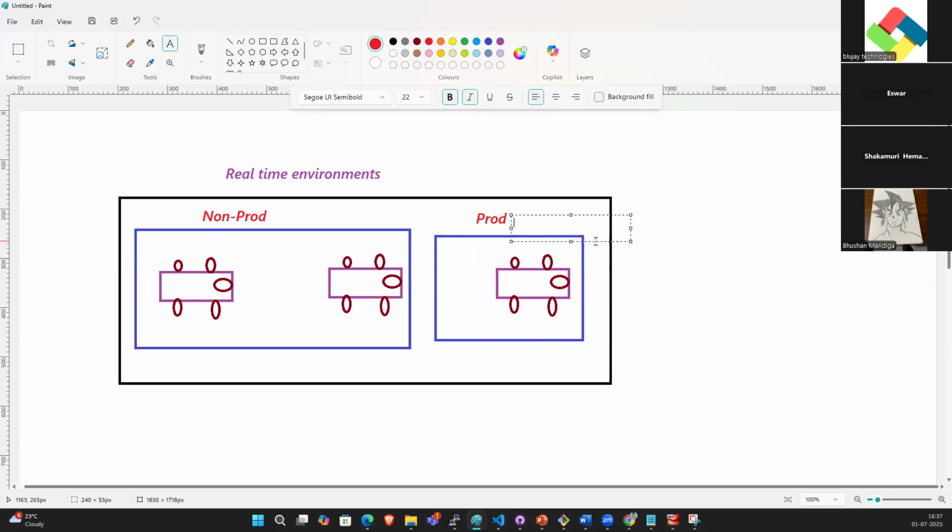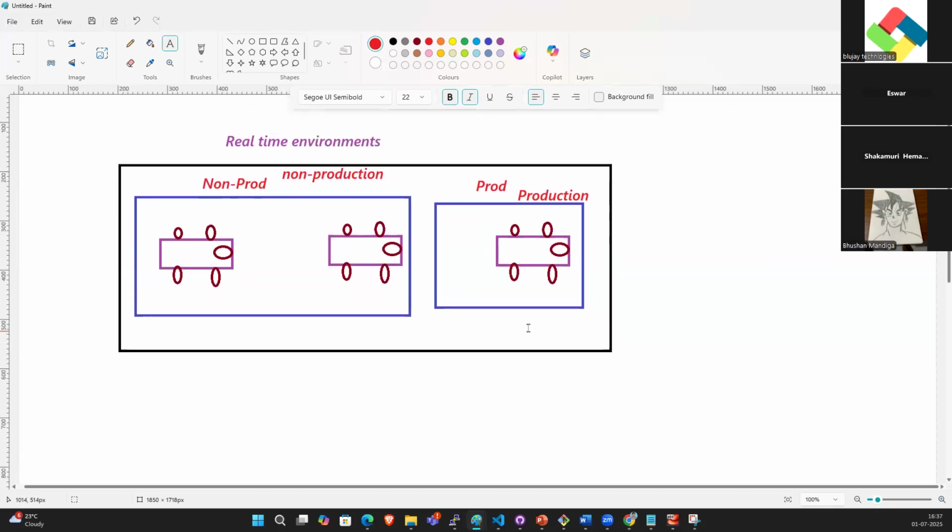Prod, the production environment, or non-prod, the non-production environments. So where are you purchasing your bikes or cars? In the showroom. Where, guys? The showroom. So when you buy from this showroom, right?